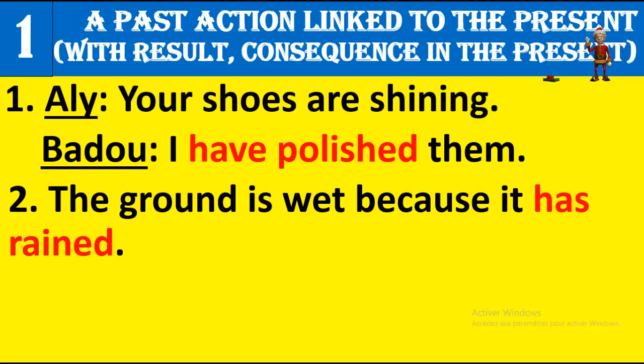Yes, right now I can see that the ground is wet. Why? Because it has rained. When is not important. It can be yesterday, it can be 2 days ago, it can be a week ago. But what is important today is that the ground is wet. And please don't specify the moment, because if you specify the moment, it is the preterit.